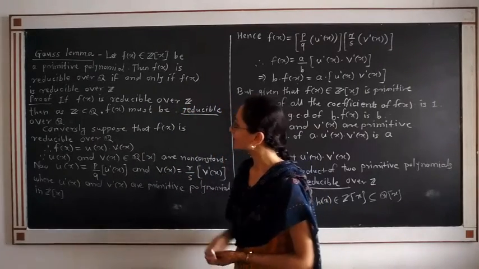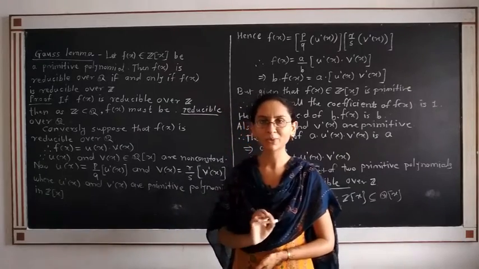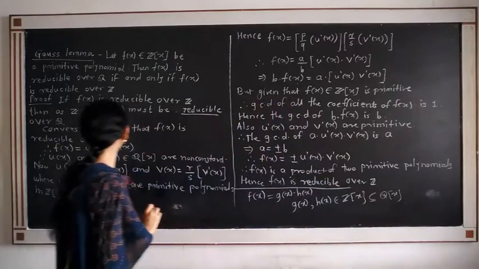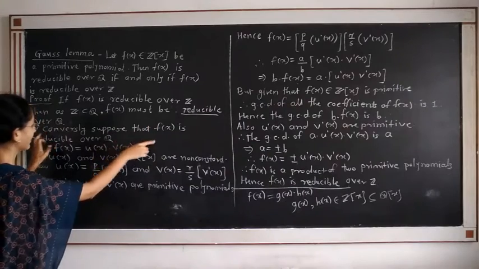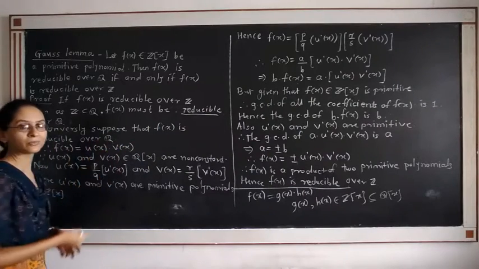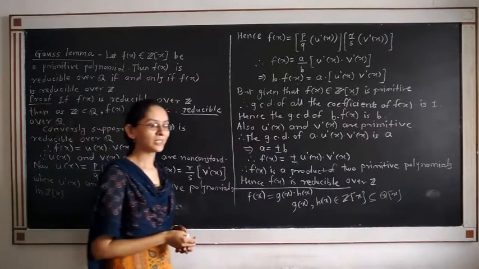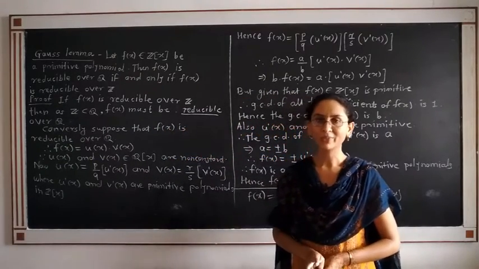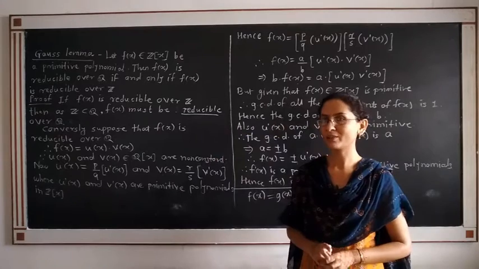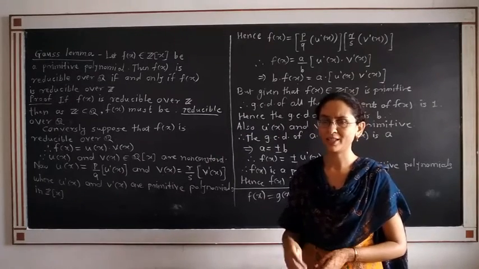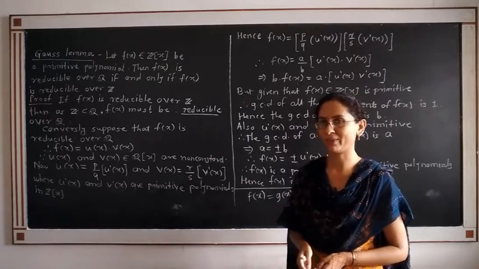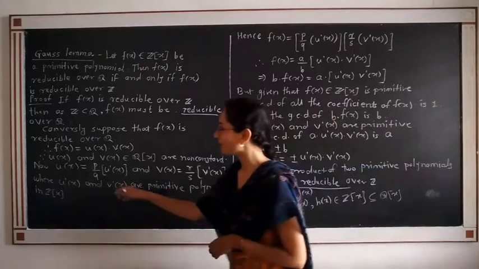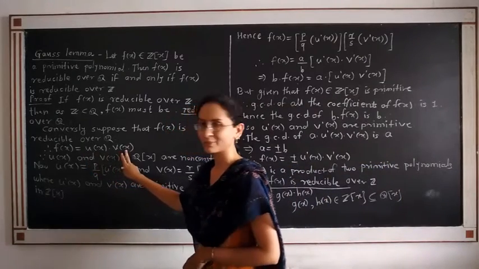Conversely, suppose the latter part is true and try to prove the first part. What is the latter part? Conversely, suppose that f(x) is reducible over Q. Now, f(x) is reducible over Q means what? Again, f(x) is factored into a product of two different factors. Suppose for our convenience there are two factors; there may be three or more factors of f(x), but now consider f(x) factored into two distinct factors.